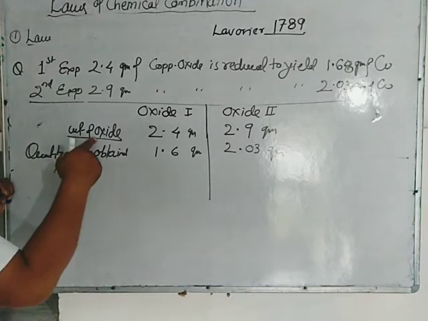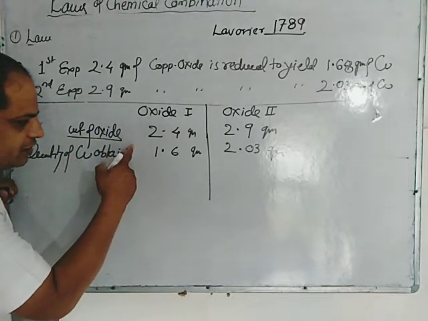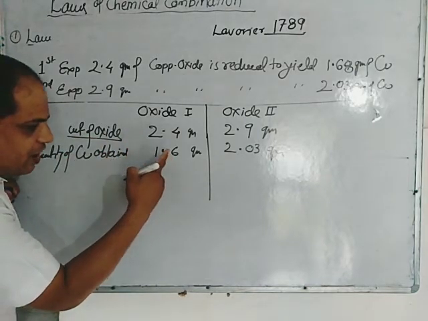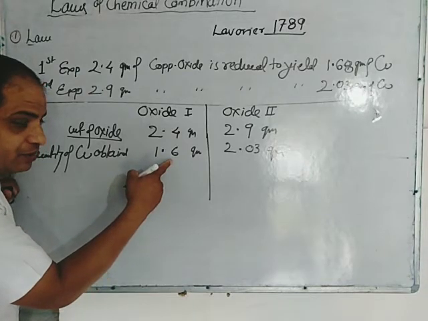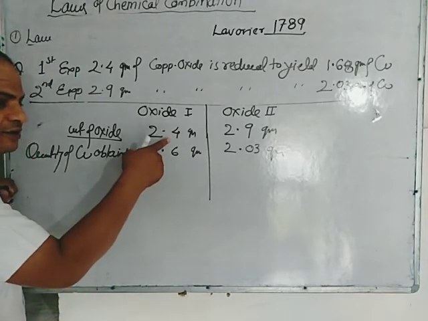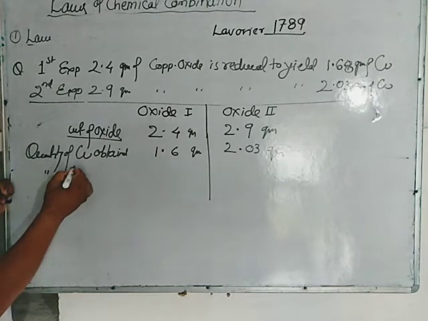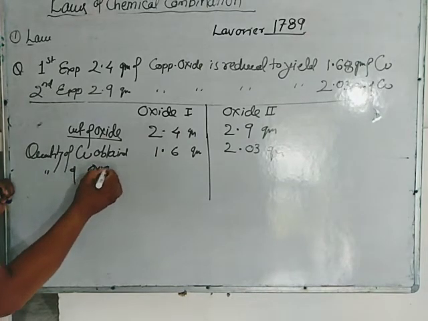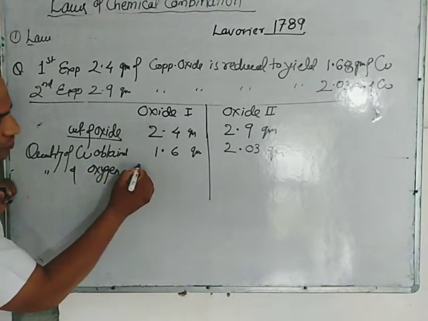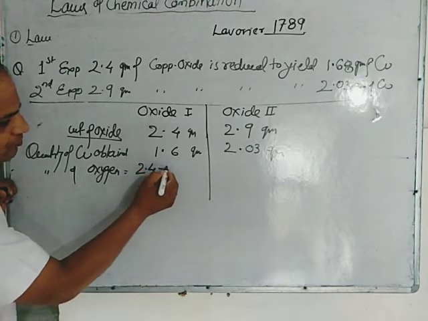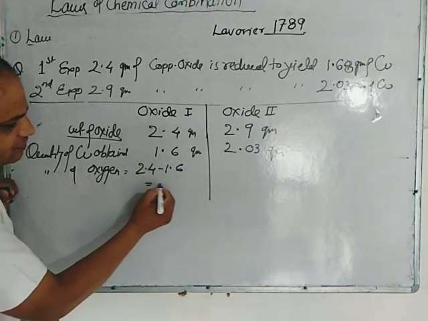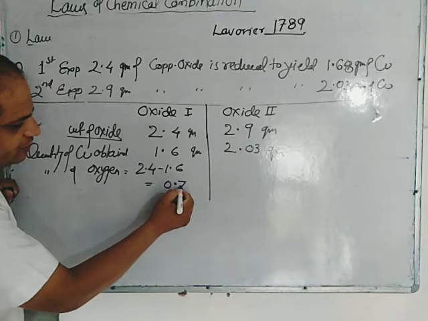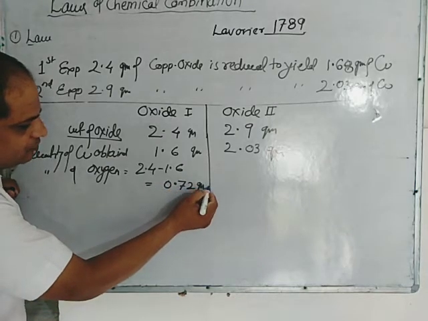Since this oxide contains this quantity of copper, so remaining will be the oxygen. So quantity of oxygen 2.4 minus 1.68 equal to 0.72 gram.